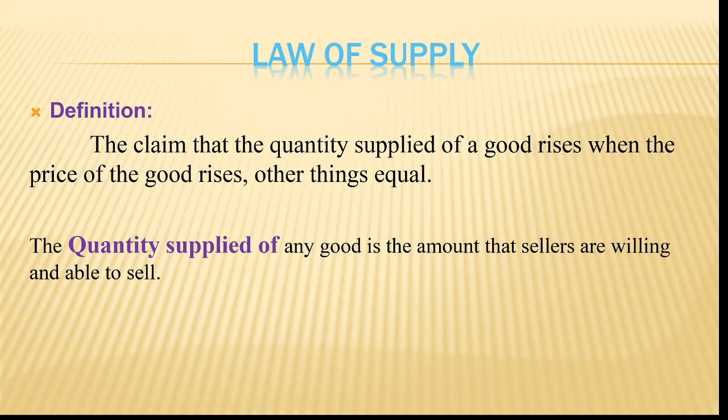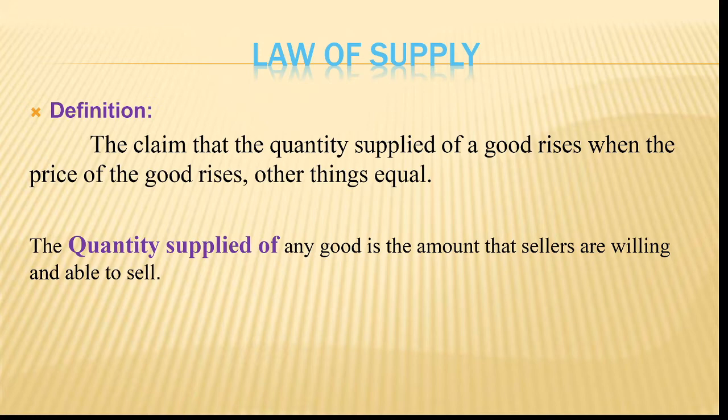If you see seasonal products, one time the prices of some vegetables will go very high, 150, 180. But in a normal season, they'll give it for even 10 rupees, 20 rupees. Why? Because the supply will be more.